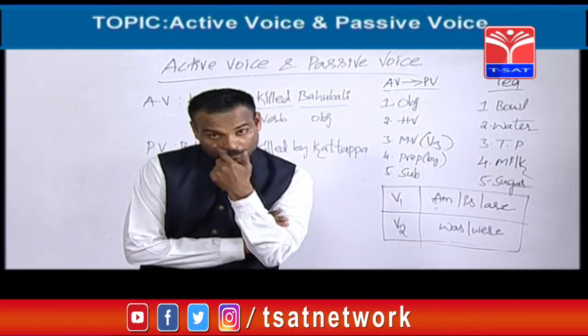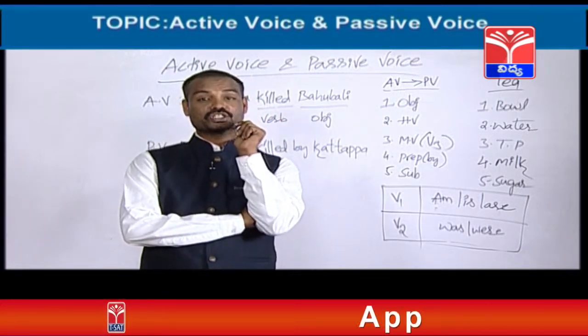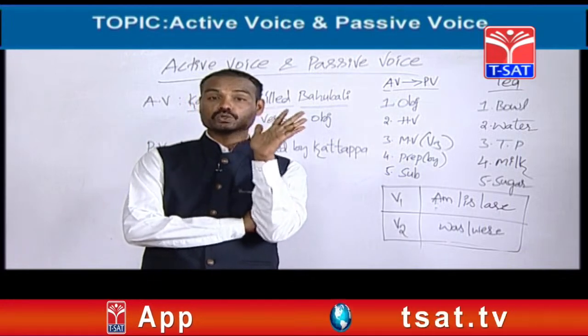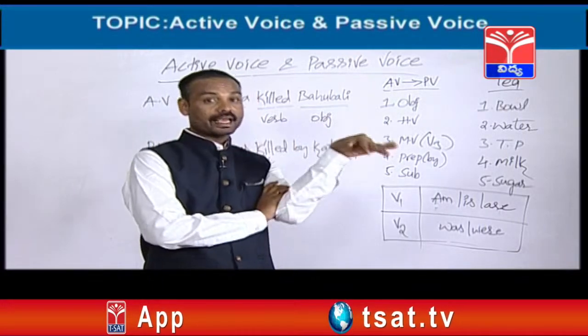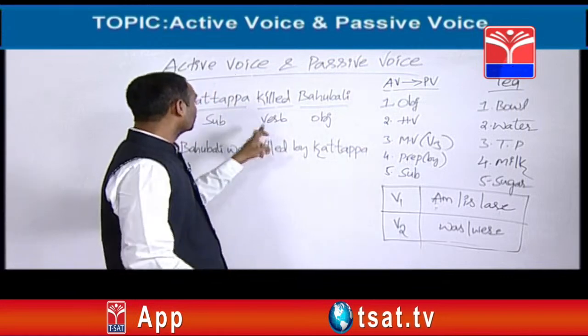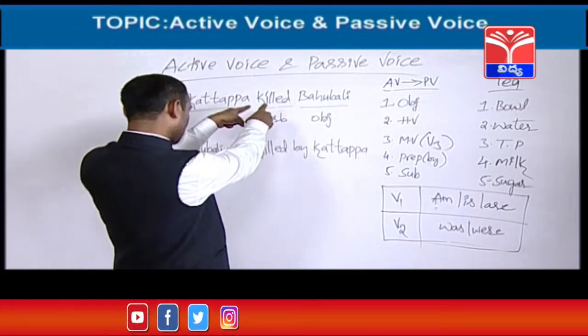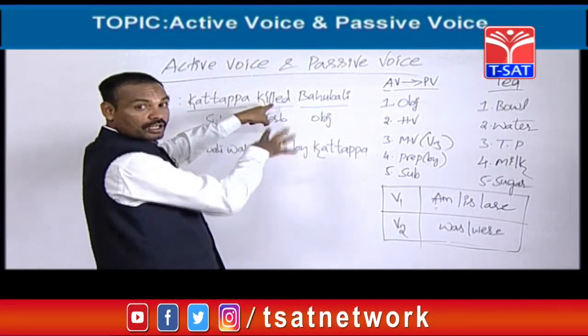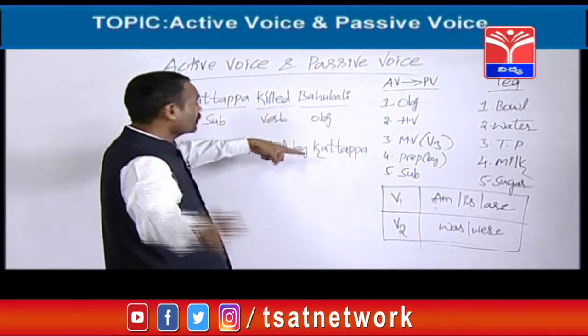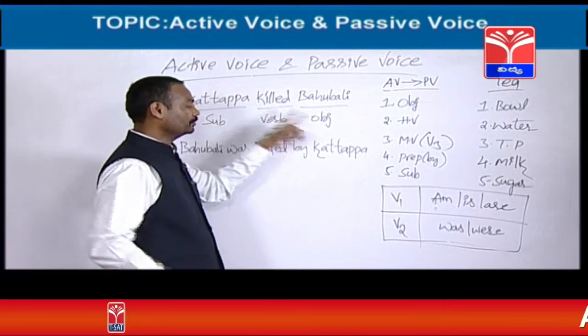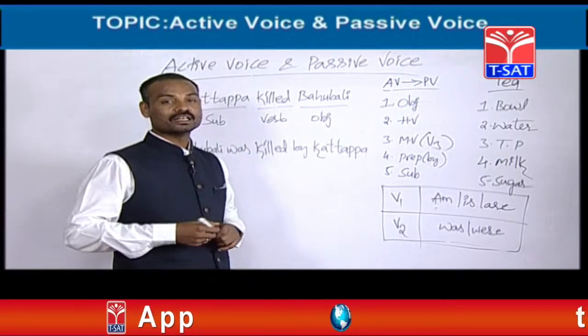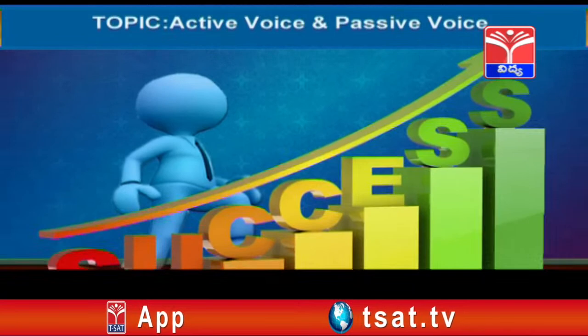Why should you go to the verb? For knowing the subject. Where is the subject? Whenever you would like to know where the subject is in the active voice, you should go to the verb in that active voice. In this active voice, where is the verb? Killed. This is the verb. If you want to know where is the subject, you should come here. Killed. You should ask a question with who.